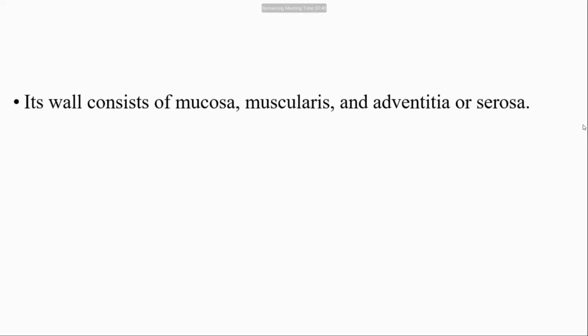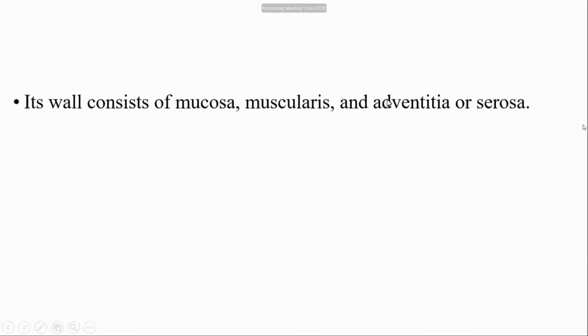Its wall consists of mucosa, muscularis, and adventitia or serosa. Muscularis means muscle layer. Right? Mucosa, muscle layer, muscularis, and adventitia or serosa. What is adventitia? It is a connective tissue layer. Those structures or organs which are not covered by serosa are covered by adventitia, the connective tissue.